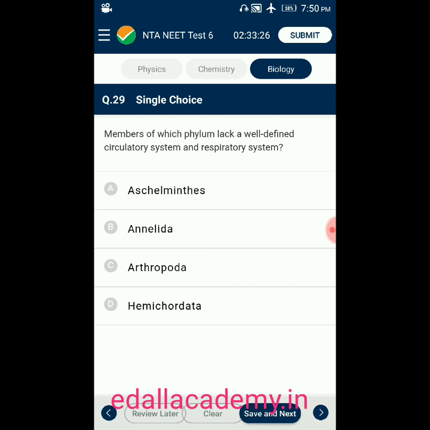Question number 29. Members of which phylum lack well-defined circulatory system and respiratory system? Option A, Aschelminthes. Option B, annelids. Option C, Arthropoda. Option D, Hemichordata. The answer is Aschelminthes. The members of Aschelminthes lack well-defined circulatory system and respiratory system. So the correct option for this question is option A.